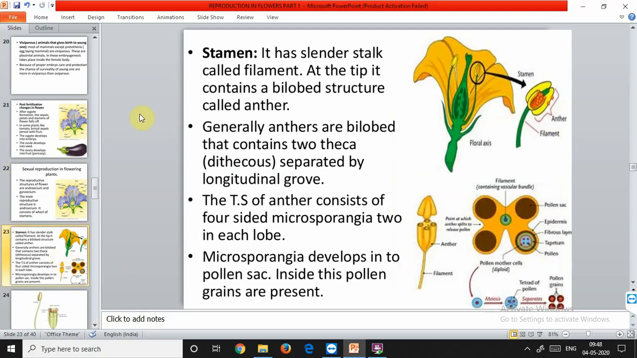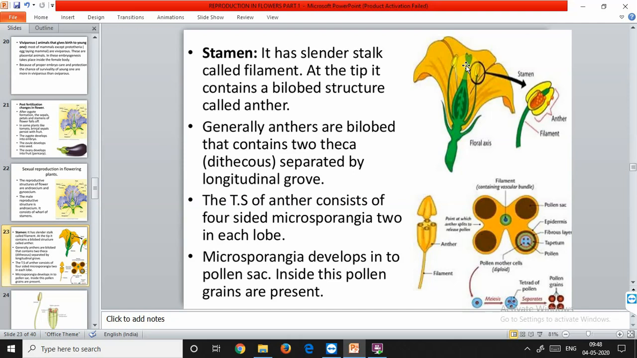Now the single unit, the stamen. The stamen is a cylindrical, stalk-like structure, also called the filament. At its tip it contains a bilobed anther. This is the anther. It is bilobed, meaning it is divided into two lobes. The stamen in a flower consists of two parts: the longer narrow filament and the upper broader bilobed anther.